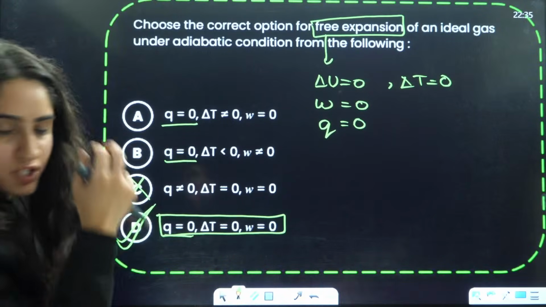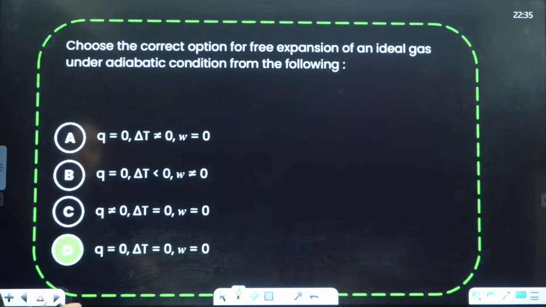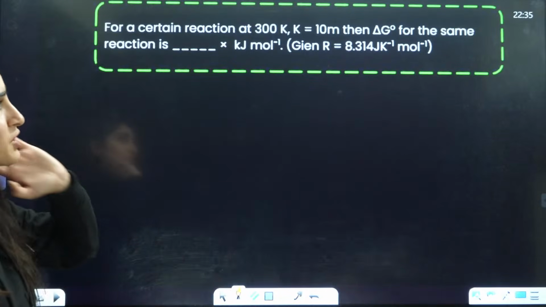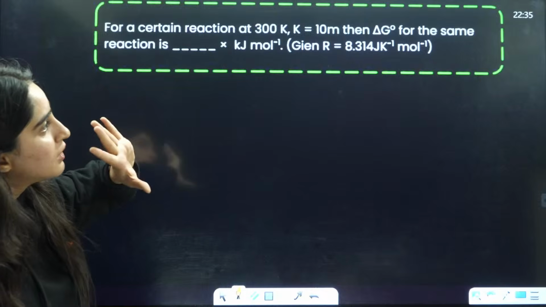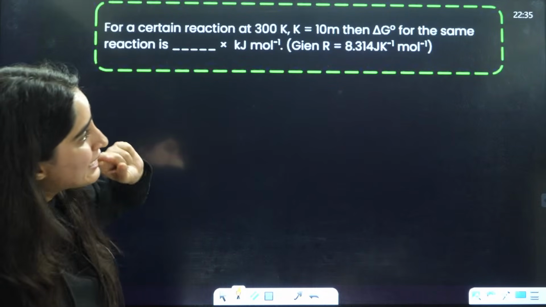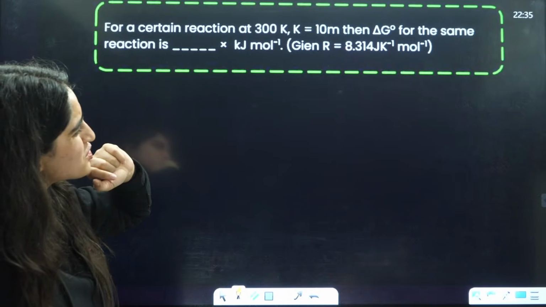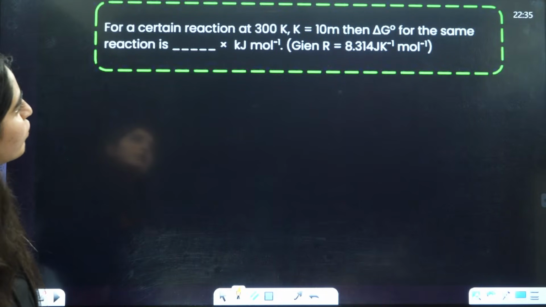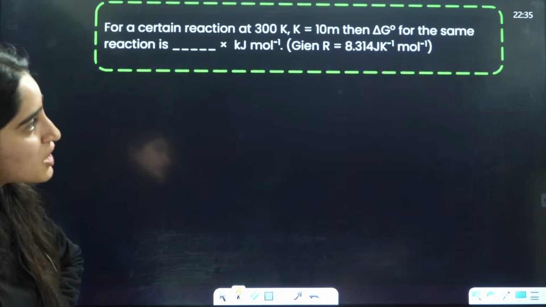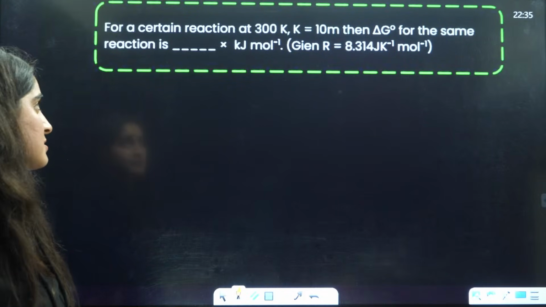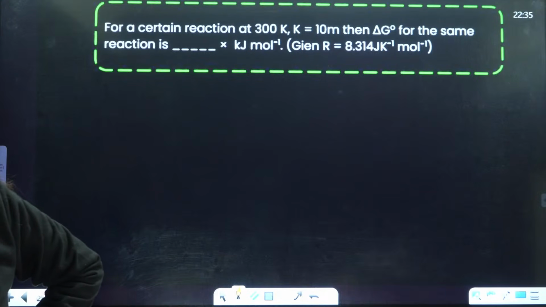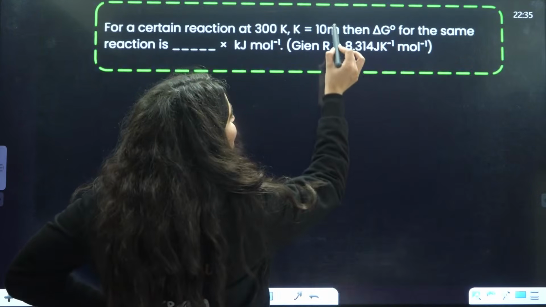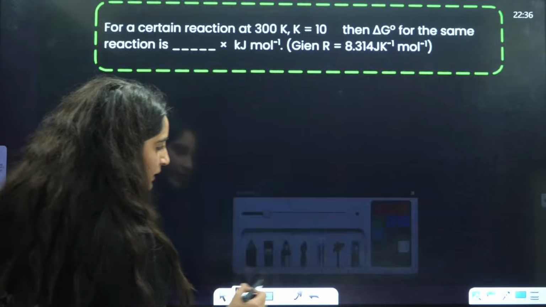Okay, next question on your screen: for a certain reaction at 300 Kelvin, K is equal to 10, then delta G naught for the reaction is given by what? K is the equilibrium constant, no? It will not be in meters. So this will be 10, right?